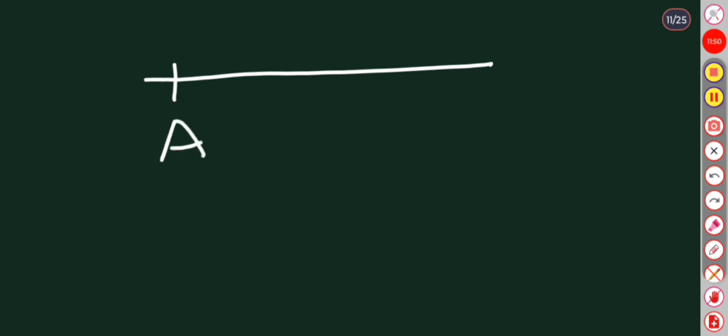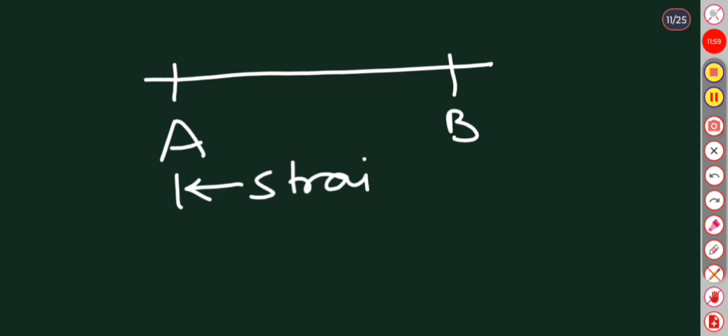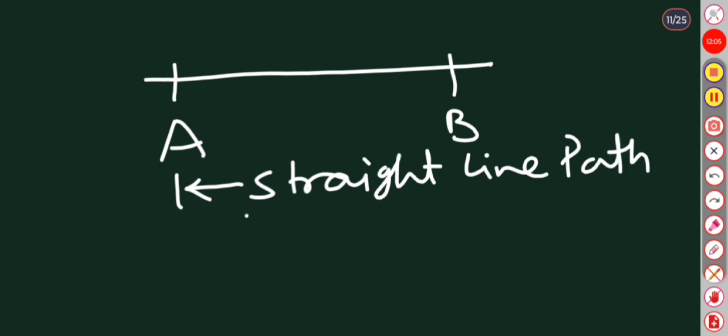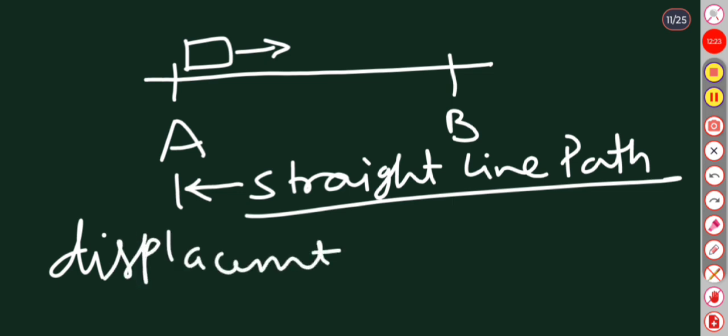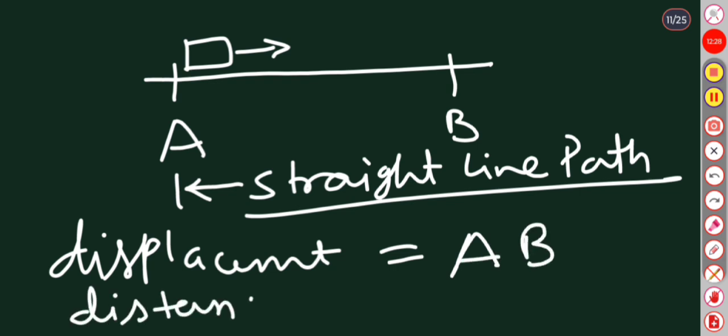When a particle moves on a straight line path from point A to B, the displacement of the object from A to B is equal to AB, whereas the distance of the same object over the same path is also equal to AB.